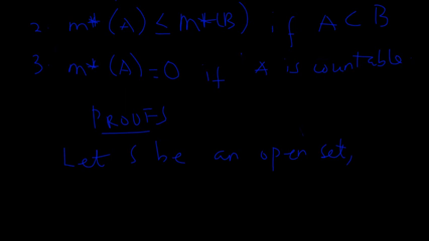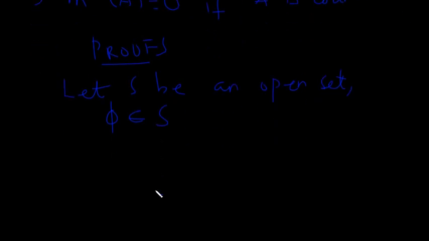Then I can say that phi, the empty set, belongs to the open set S, because the empty set is a subset of every set. Since we want to prove that the outer measure of the empty set is 0, we have to pick any arbitrary set.